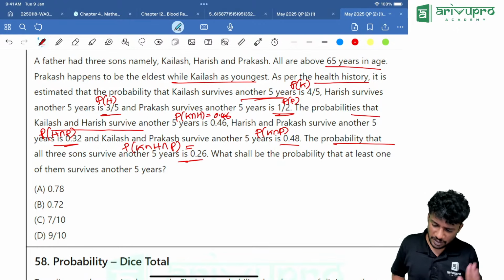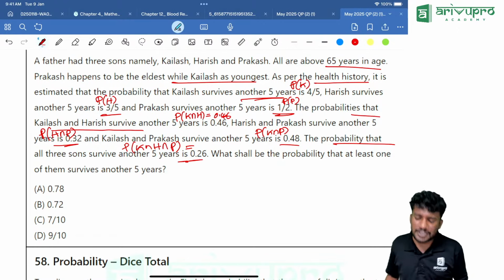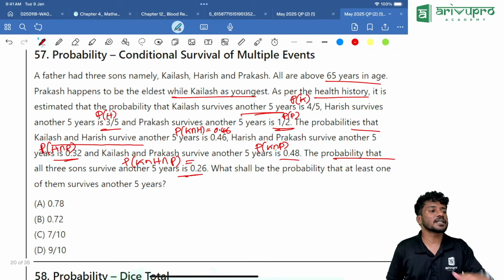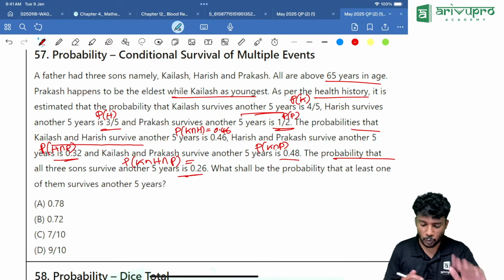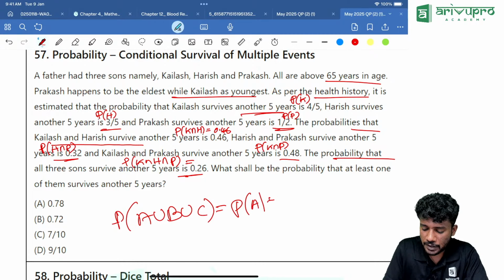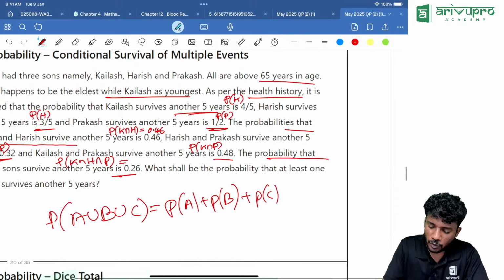Very direct. Everything is there. The question is: what shall be the probability that at least one of them survives another 5 years? At least one means what? P of A union B union C, which is equal to P of A plus P of B plus P of C minus, what is the formula?